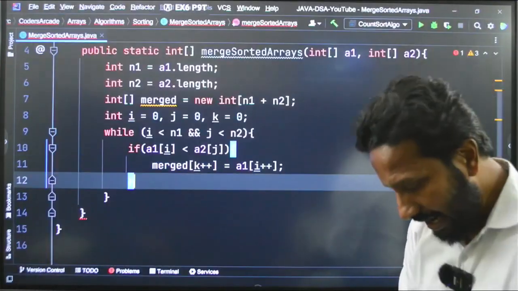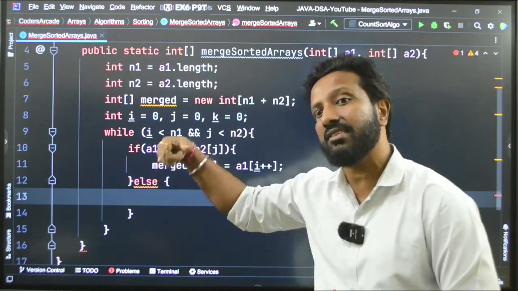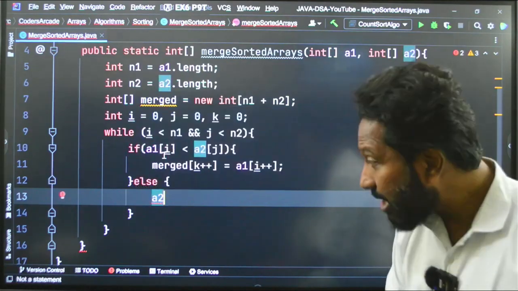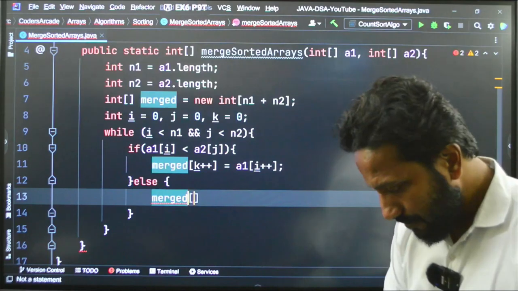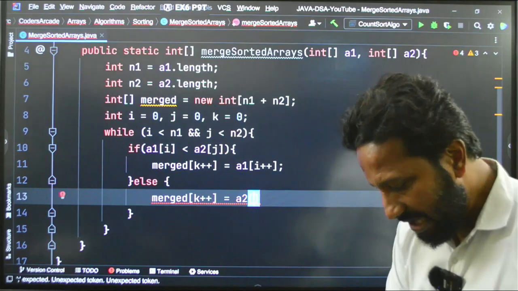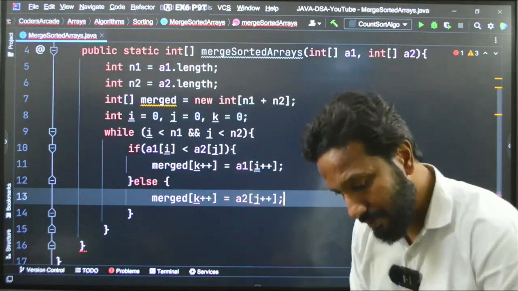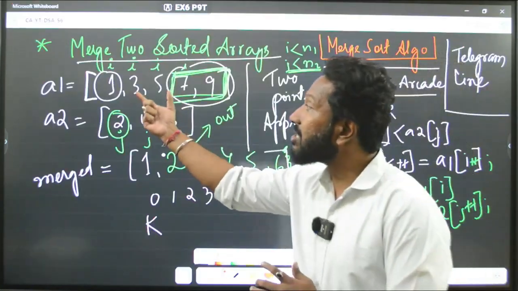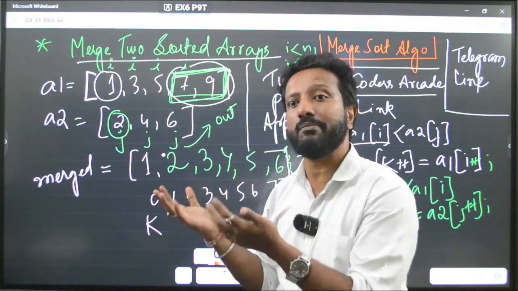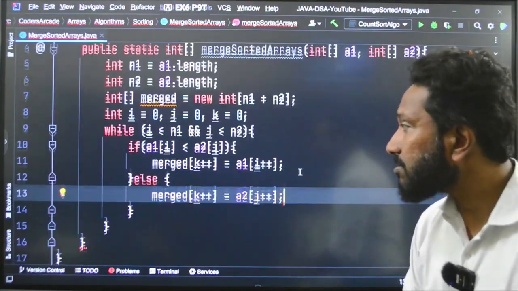Similarly, in the else part, what will happen? Obviously, if it is not coming from the first array, it has to come from the second array, right. So, I will say otherwise merged[k++] will come from the second array, A2[j++]. Got it? But one point, as I told you, sometimes the first array can be larger or the second array can be larger. So, the remaining part has to be copied and pasted into the final array, correct. So, what I will do is, I will write down something.